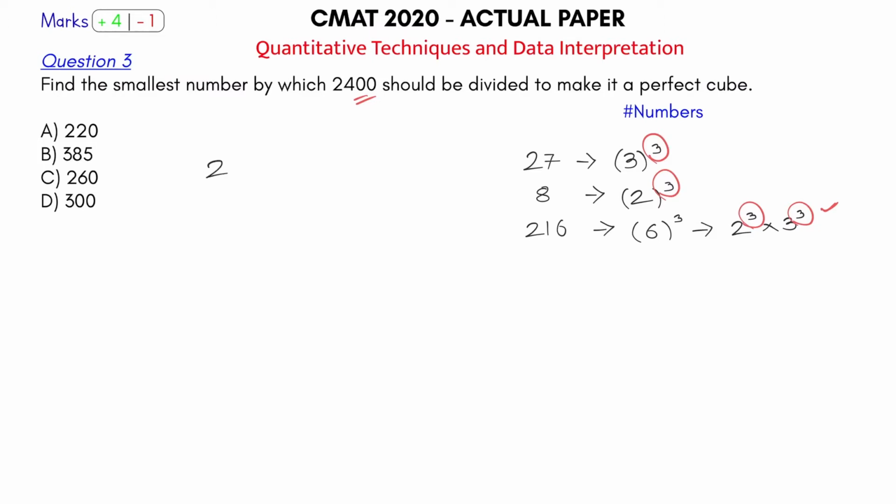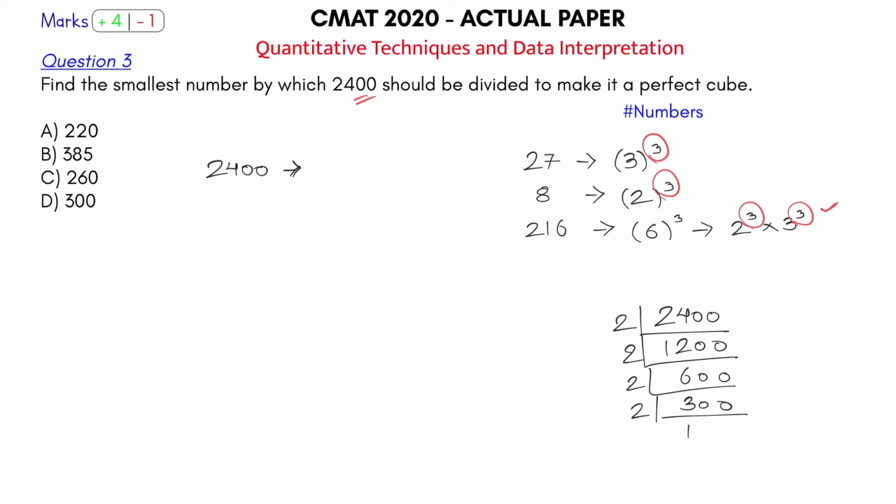2400. How will I write it in terms of factors, which is in terms of prime numbers? One way to solve this is you can just factorize this here and say 2 1s are 2, 2 2s are 4, and you can keep on going like this to reach the answer. 2 into 600, then 2 into 300, then 2 into 150. No need to do it like that, I'm just telling you one way to do this. If you keep going like this till you get 1, you will get the factors of this.